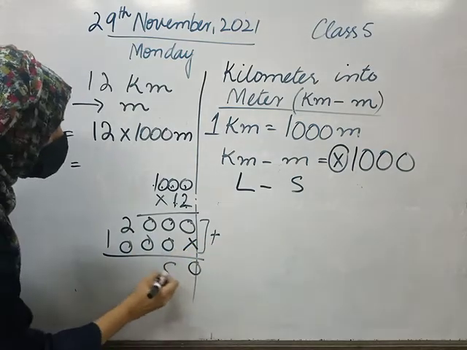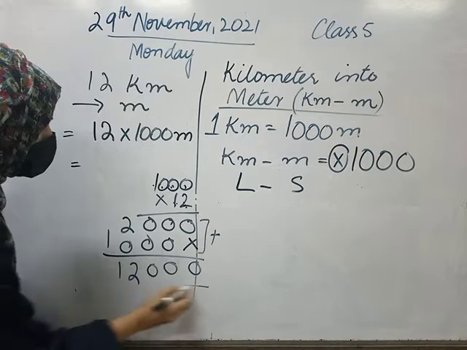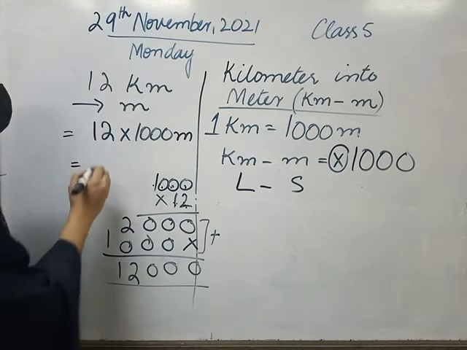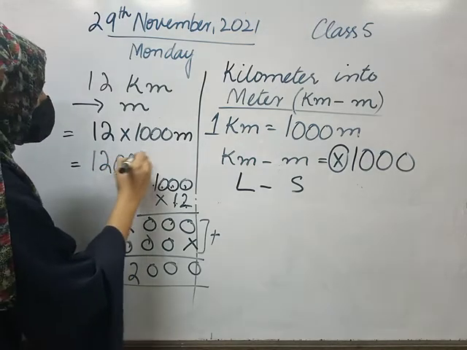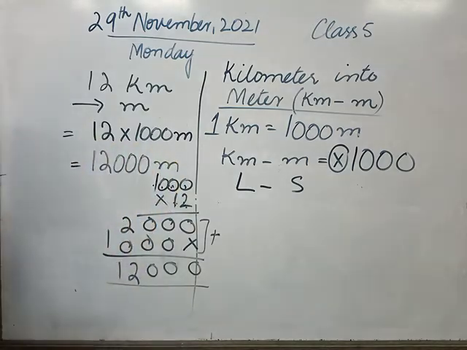So 0, 0, 0, 2 and 1. We have in the end 12,000. And we will write meter in the end because we are moving kilometer into meter. Fine? Don't forget to write the unit in which you are going.